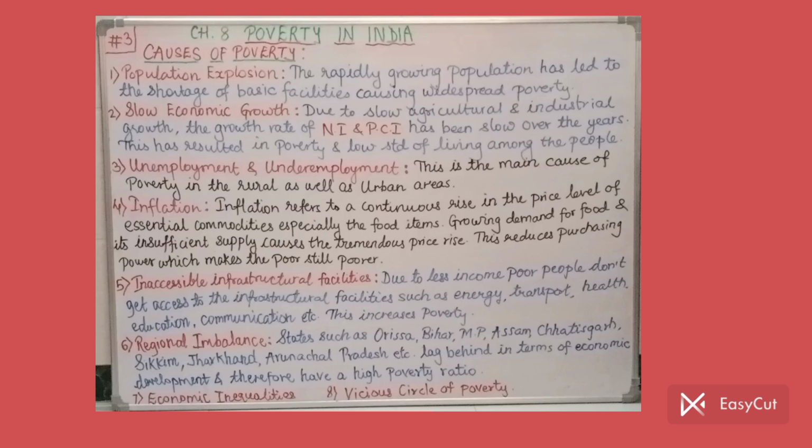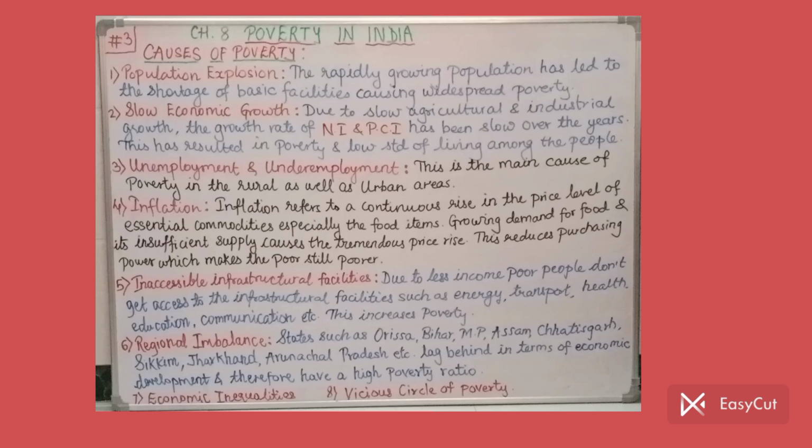And actually, it's not possible to equally distribute the wealth, because the wealth generation, the income creation also depends upon our set of skills, etc. As we get more education, we get more income, we get more salary. Likewise, many points are there in this. So economic inequalities, due to this also there is poverty.